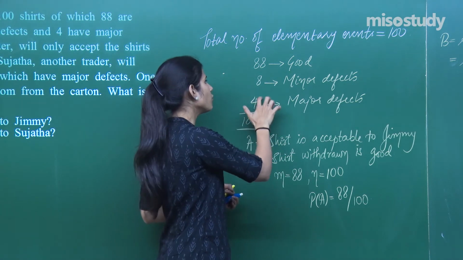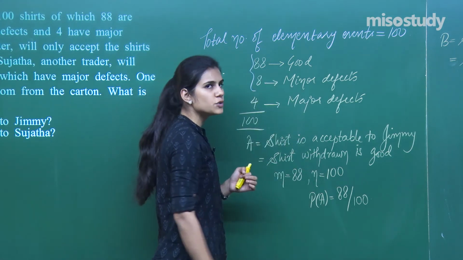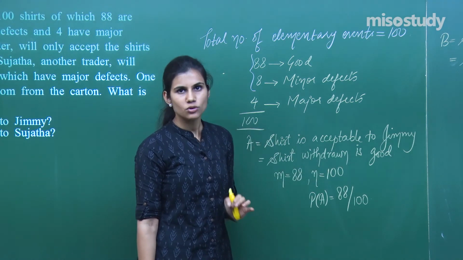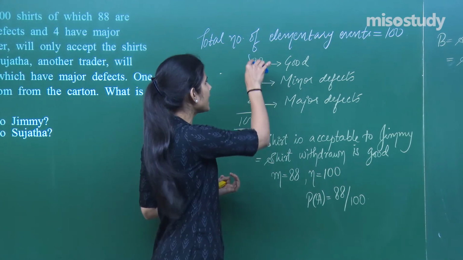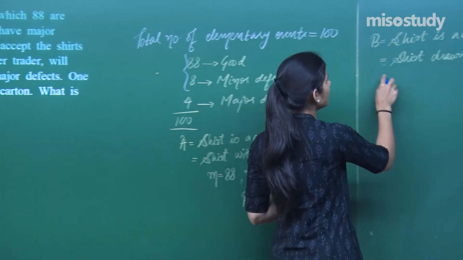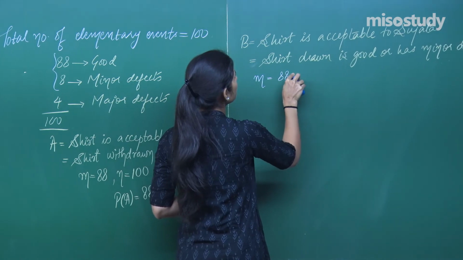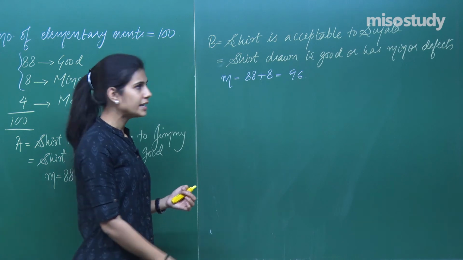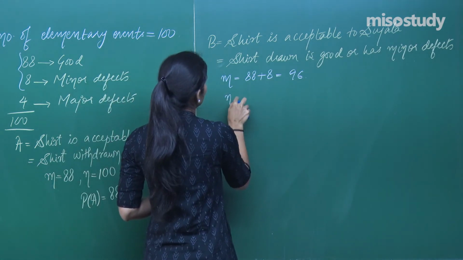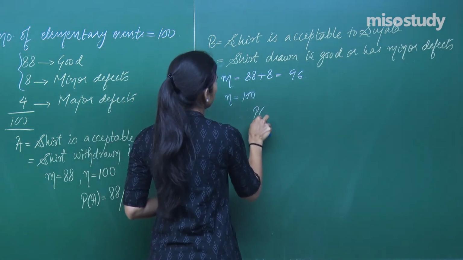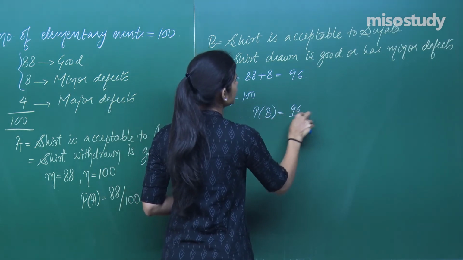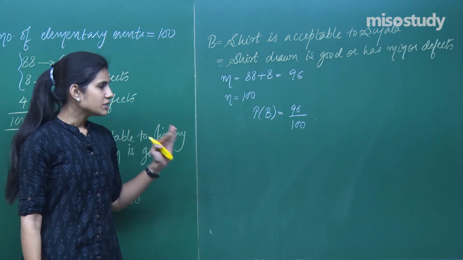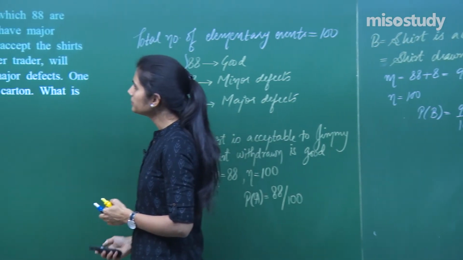But apart from these 4 shirts, if any shirt from this category is withdrawn, then all those outcomes are going to be favorable to event B. So how many total favorable outcomes are there? 88 plus 8 is the number of favorable outcomes to event B, which is 96, right? And now n already is 100, so the probability of B is 96 upon 100. Is it clear? Once you have done this, let's move to the next question.